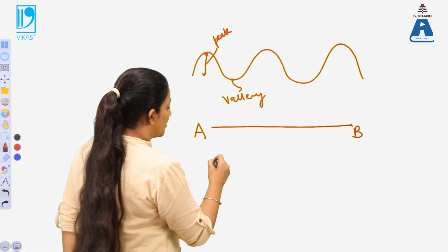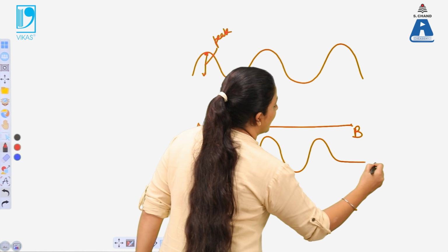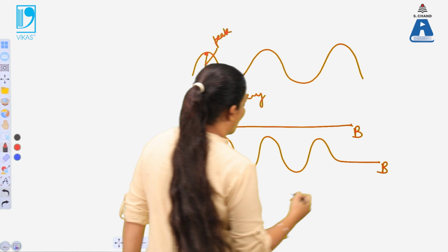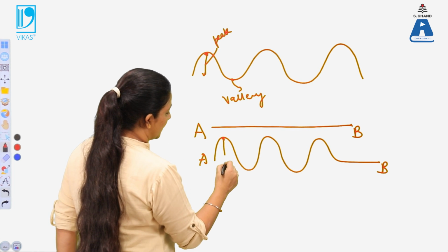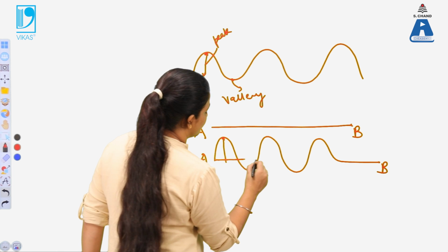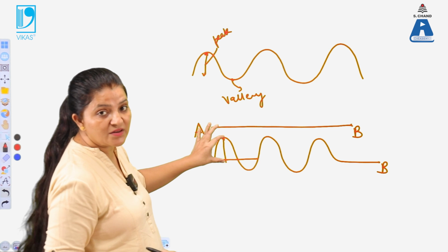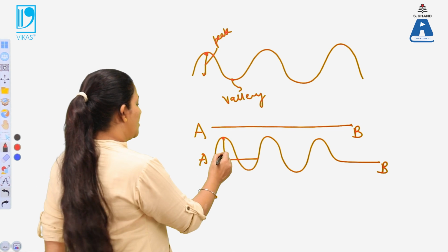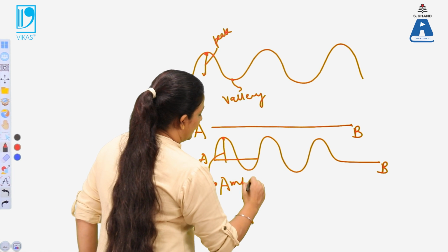So there is a wave in this string. This is a kind of motion over here. Now this is a point B and here is a point A. This is the maximum displacement from the equilibrium position. If this is the equilibrium position of the wave, this maximum displacement is known as the amplitude of the wave.